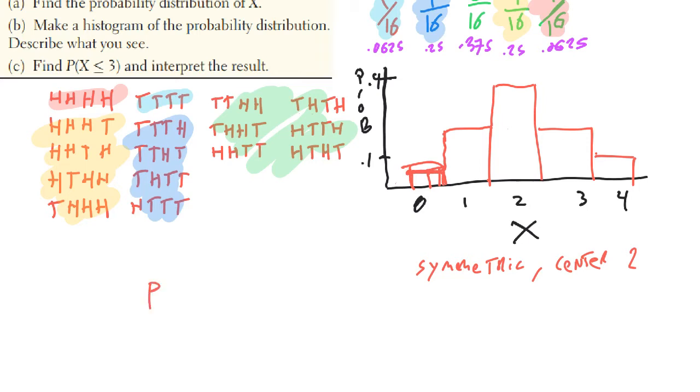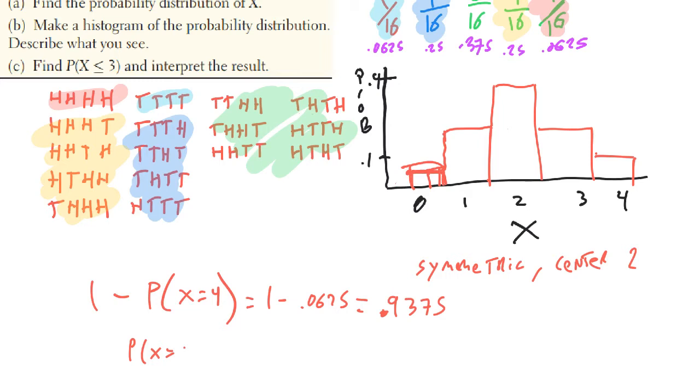So you could do 1 minus the probability that you get exactly 4 heads, because that's the only one that's not 3 or fewer, and so it would be 1 minus 0.0625, which is 0.9375, and then this would be my answer. Or I could do the probability of getting x is 0 plus 1, because this is discrete, so I could just add them all up, plus 2 plus 3.